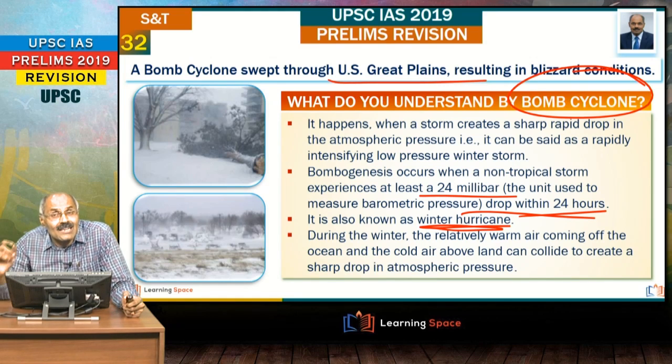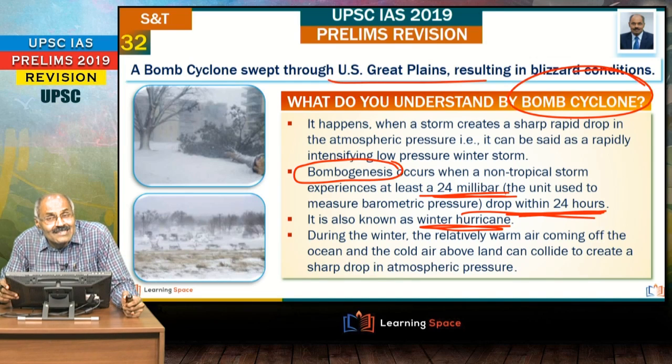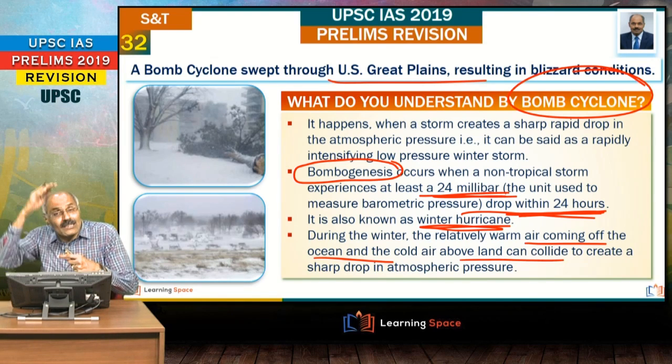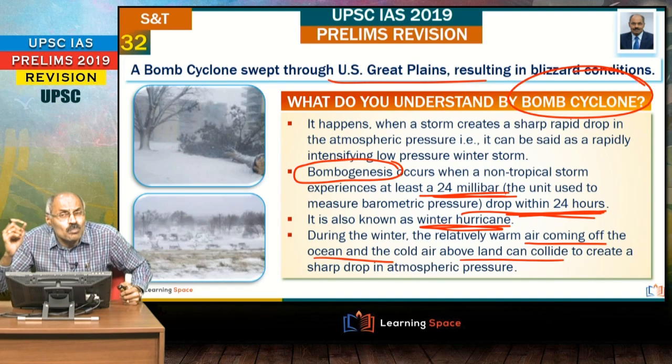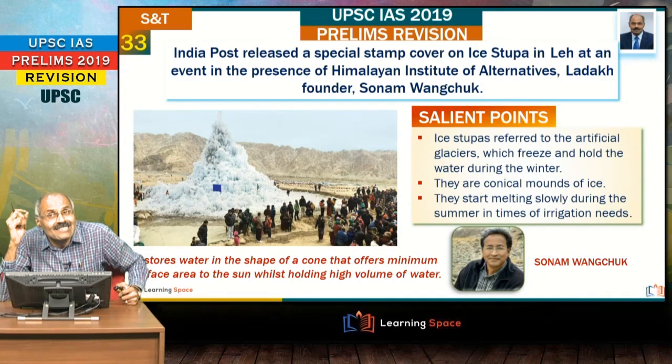And when the drop in the pressure experiences 24 millibar in 24 hours, the process is known as bombogenesis. Right? And why this pressure drop occurs? During the winter period, this pressure drop occurs because relatively warm air coming from the ocean or the water bodies and the cold air above the land, they collide to create drop in the atmospheric pressure, and this process is known as bombogenesis, and because of this winter hurricanes are formed.